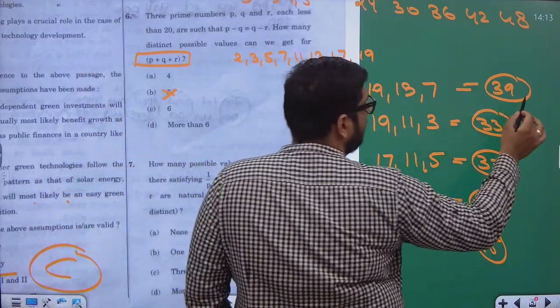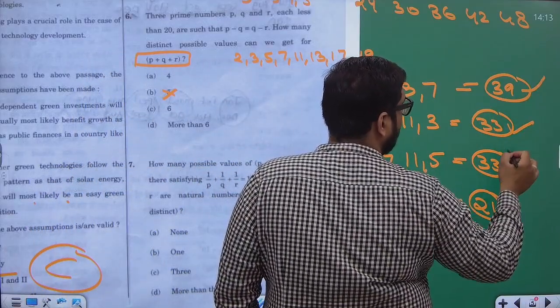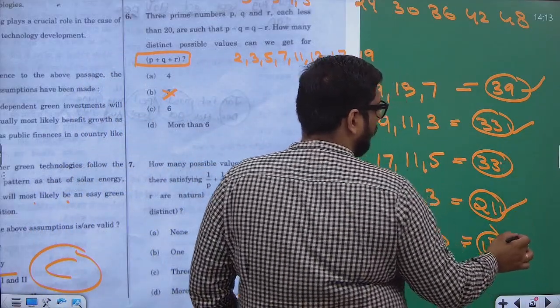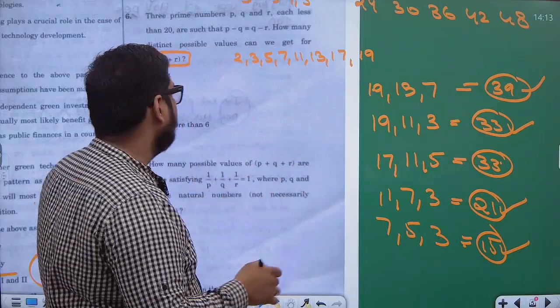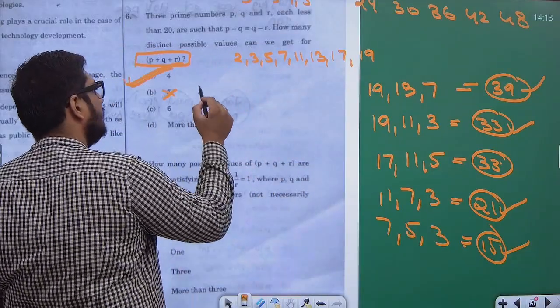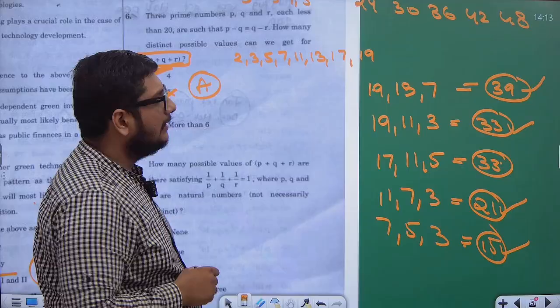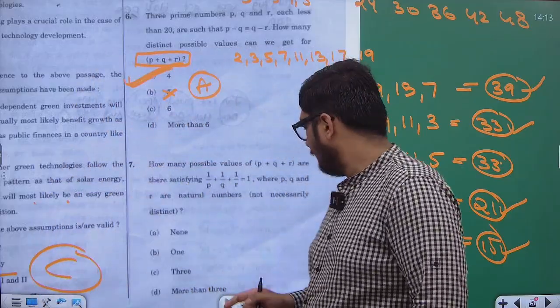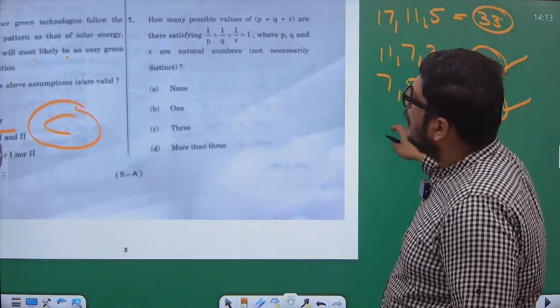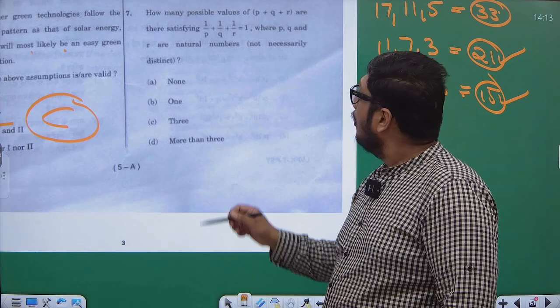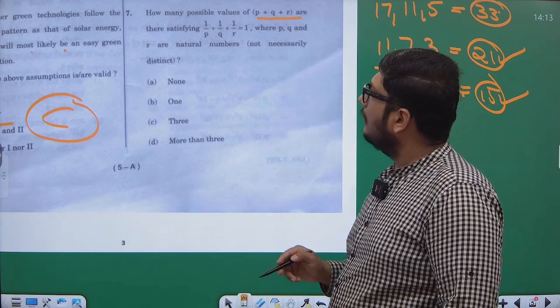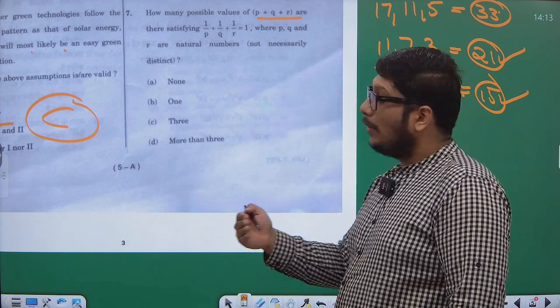That is distinct values. 1 value, 2 value, this is the same. 3 values, 4 values. That means 4 distinct values. That is why the correct answer is option A. Which is the correct answer, students? Option A. Next.